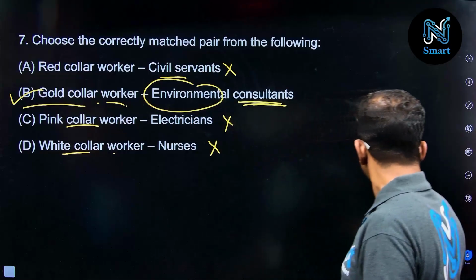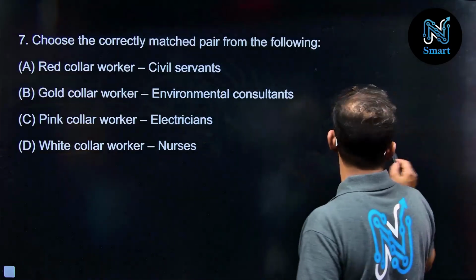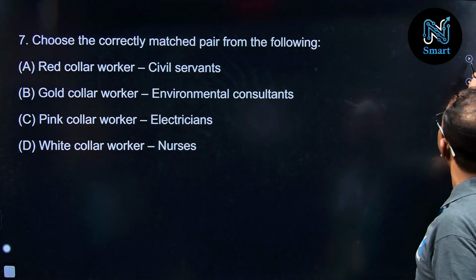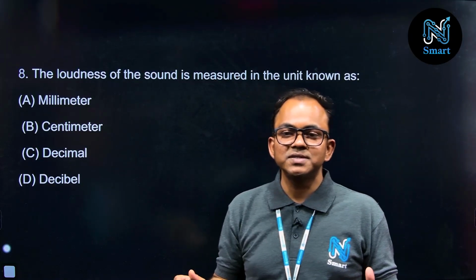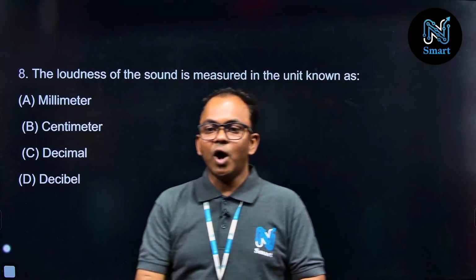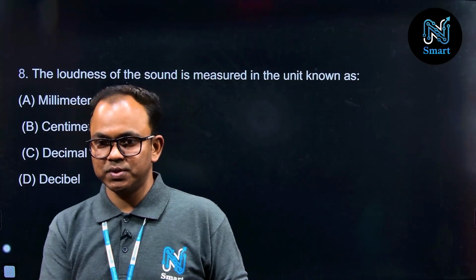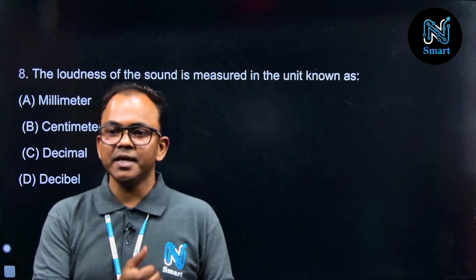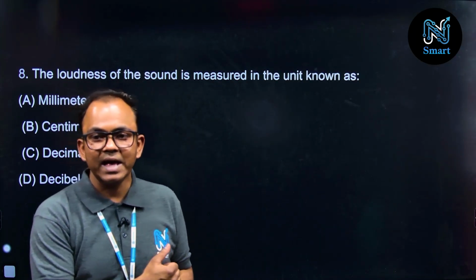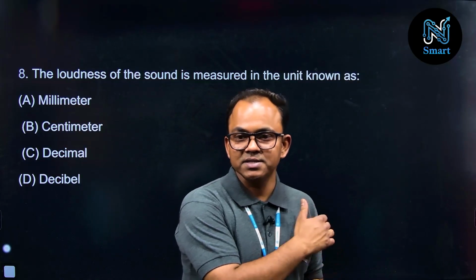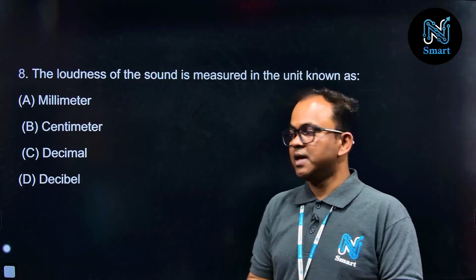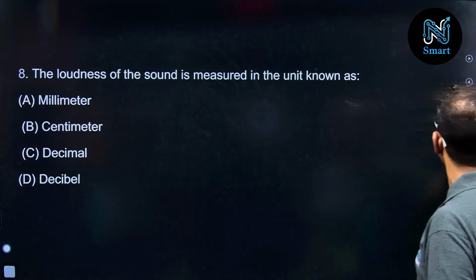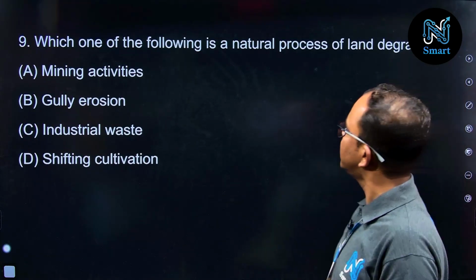So the next questions we are going to discuss, that is question number 8. Question number 8. So a basic level questions, right? The loudness of the sound is measured in the unit known as, option D is the correct answer. This is decibel, dB, right? Now the next question we are going to discuss, that is question number 9.